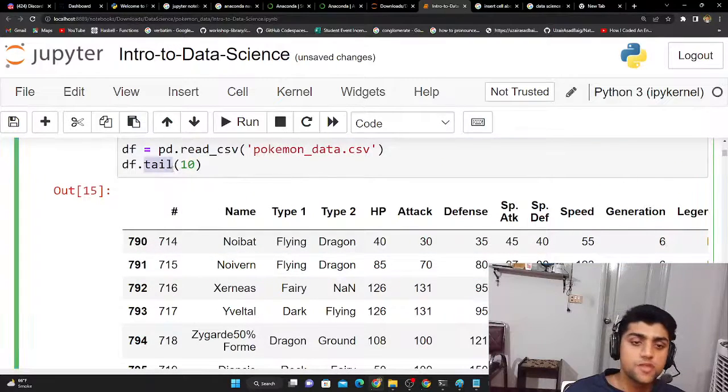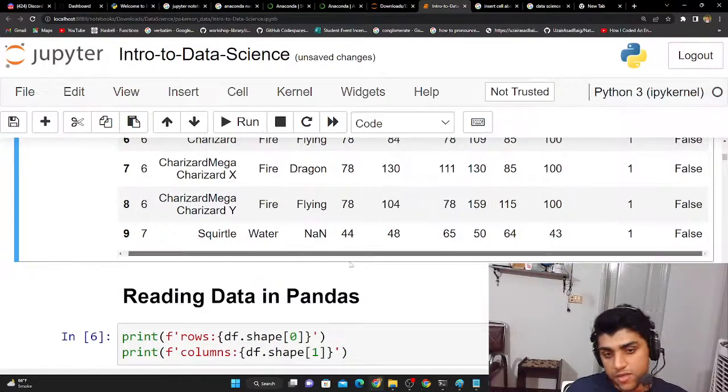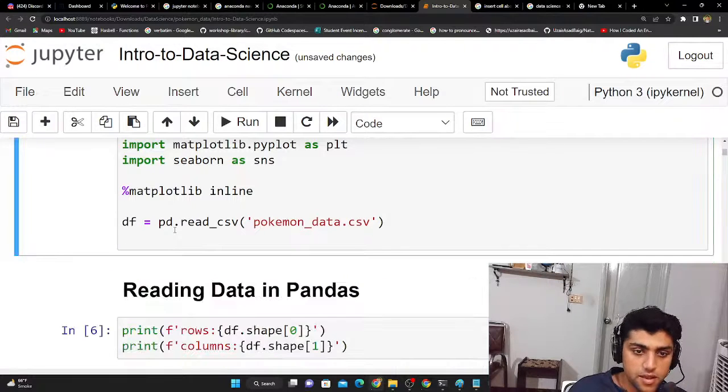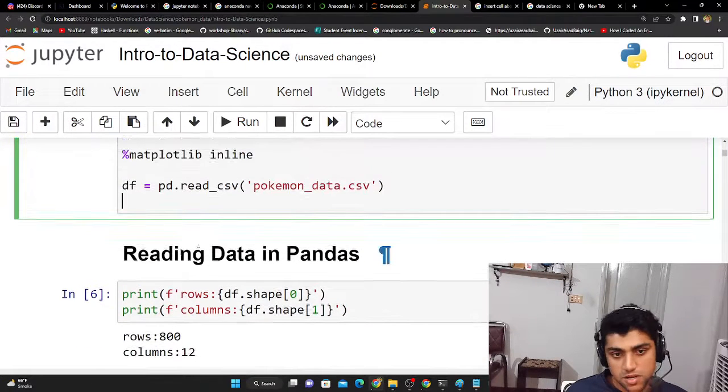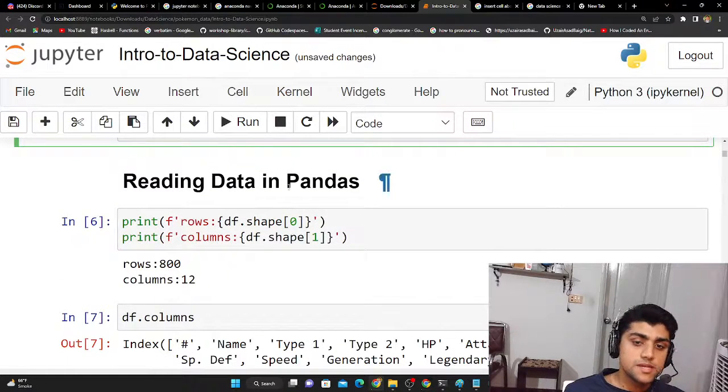And if you want the head, just type in head 10, and then you get the first 10, which is from 0 to 9, with Squirtle at the end. Amazing. So we're done here. We read this file and we know how it works. I'm not going to print it all because it gives so much data. So now we're going to read the data in pandas.